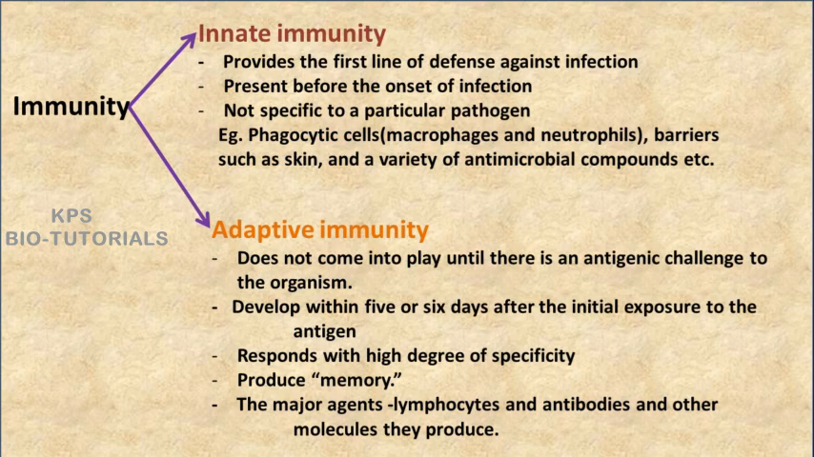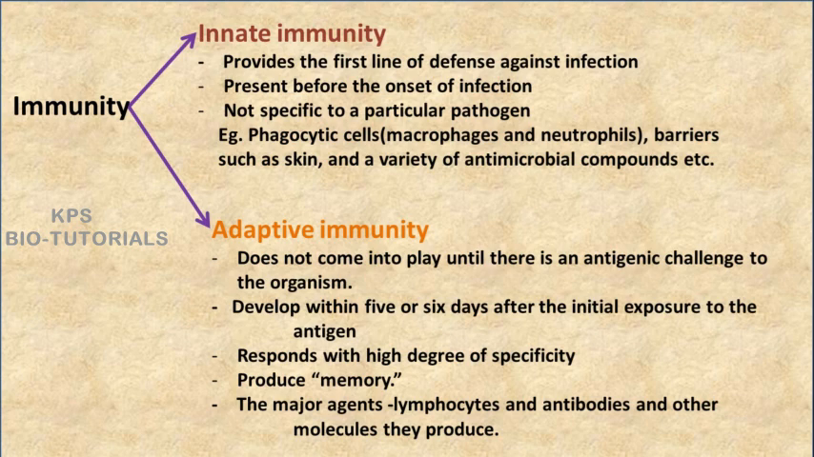Then the adaptive immunity, as the name indicates, is adaptive. That means it will be adapted after the entry of the pathogen to our body or after the pathogen encounters the immune system. It does not come into play until there is an antigenic challenge to the organism, that is, before entry of the antigen or the pathogen to our body.